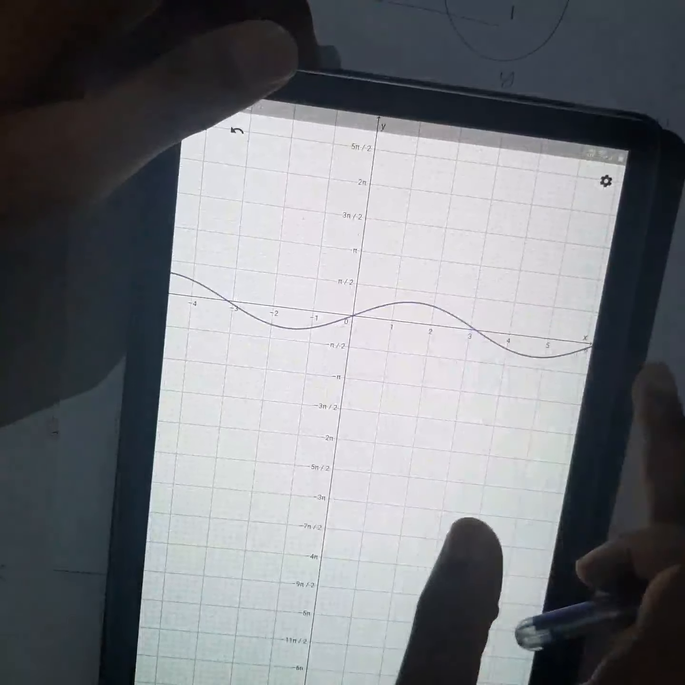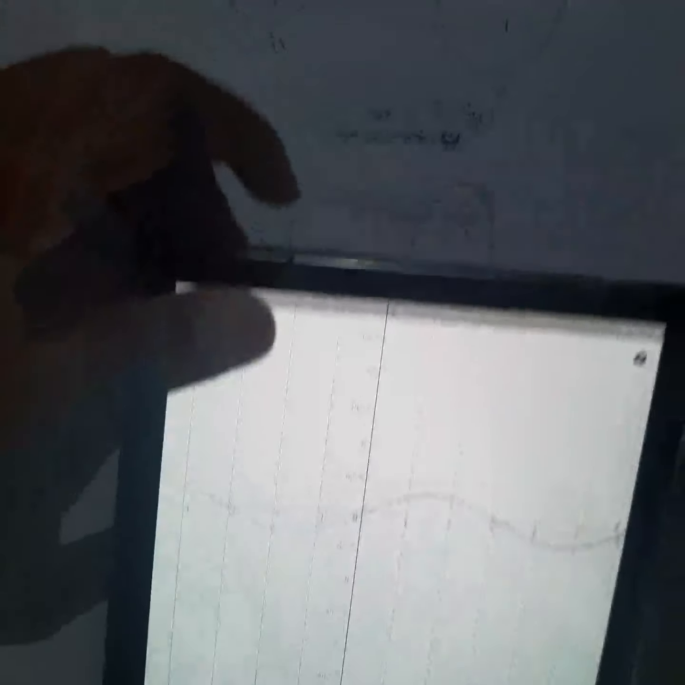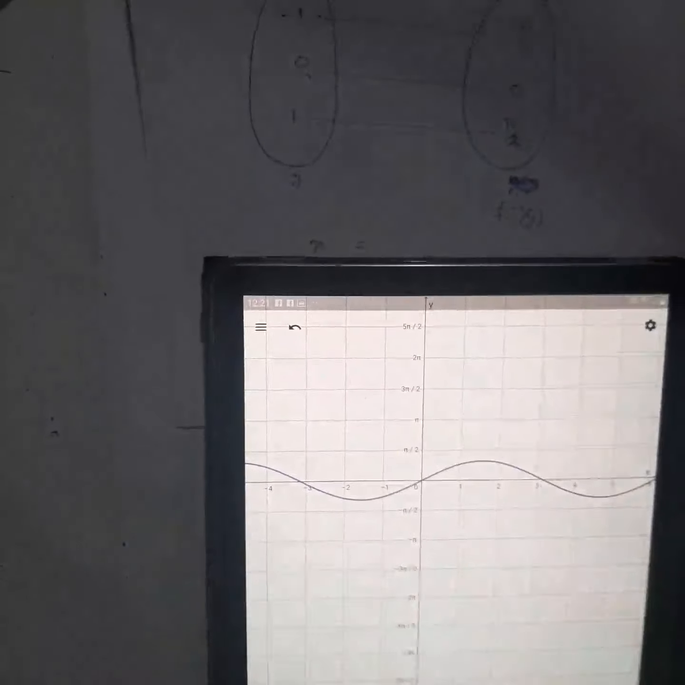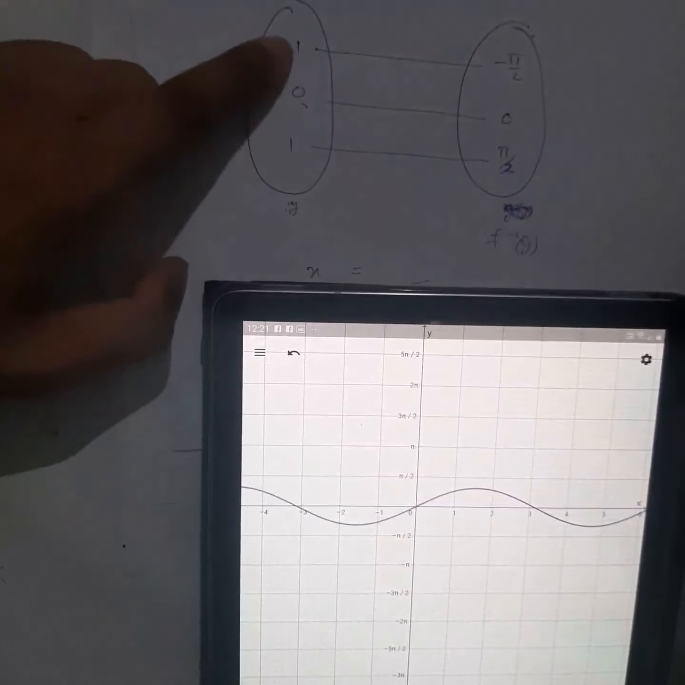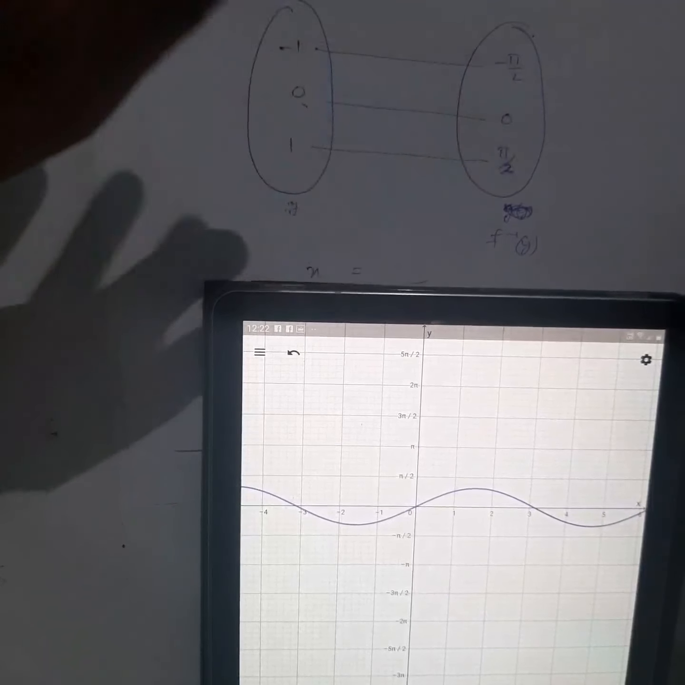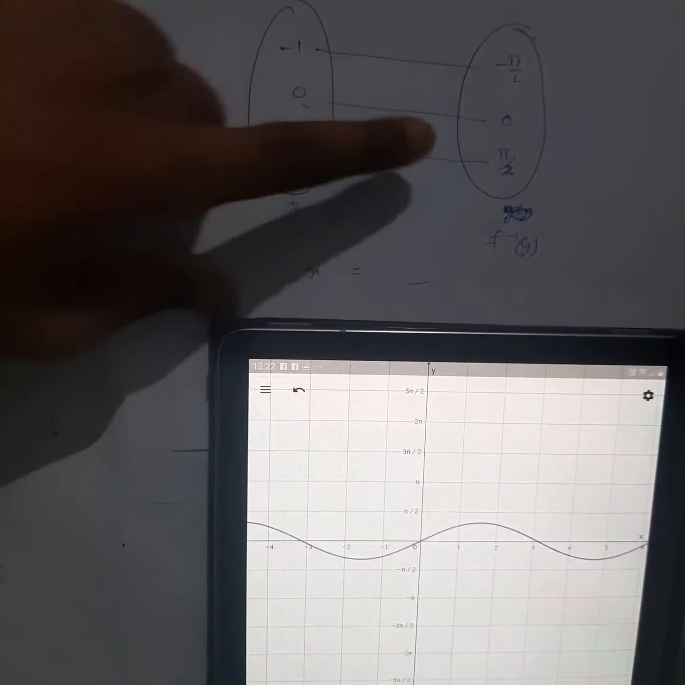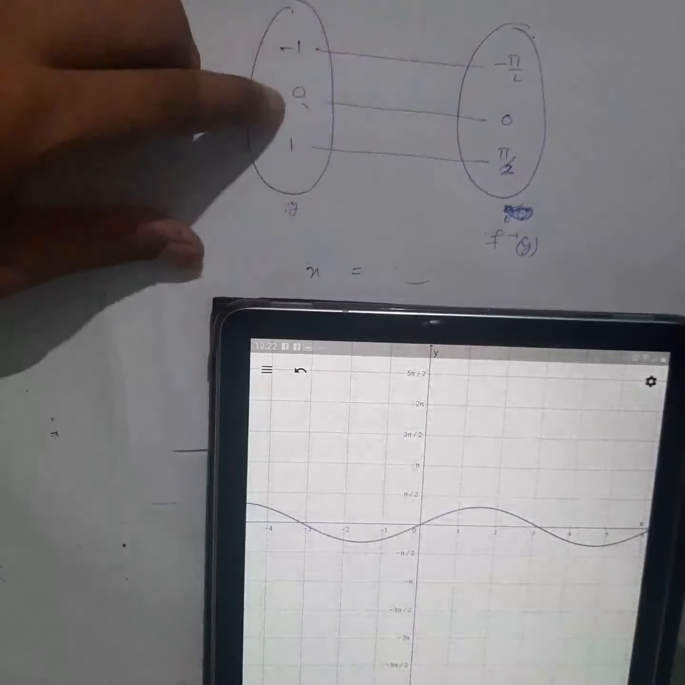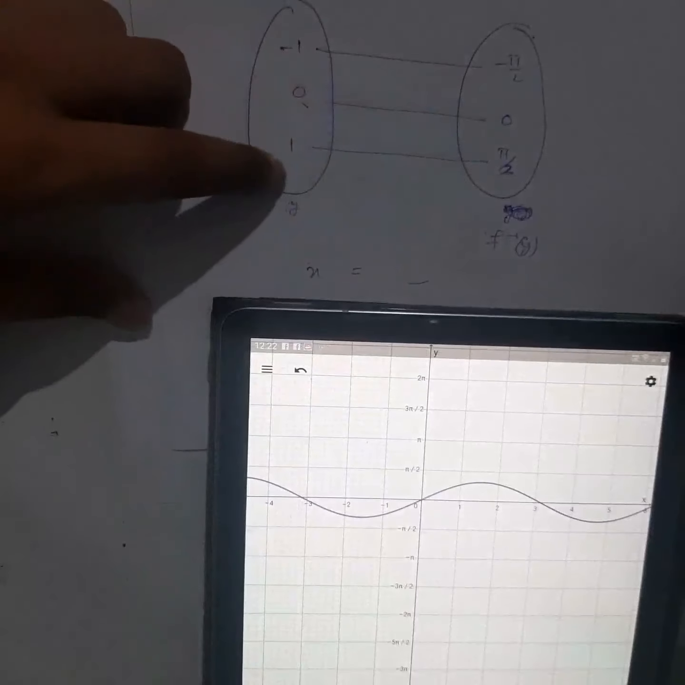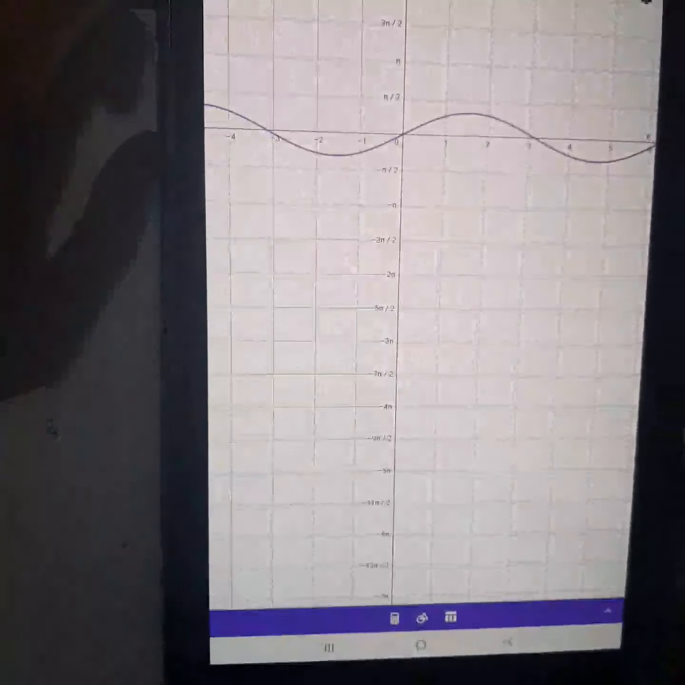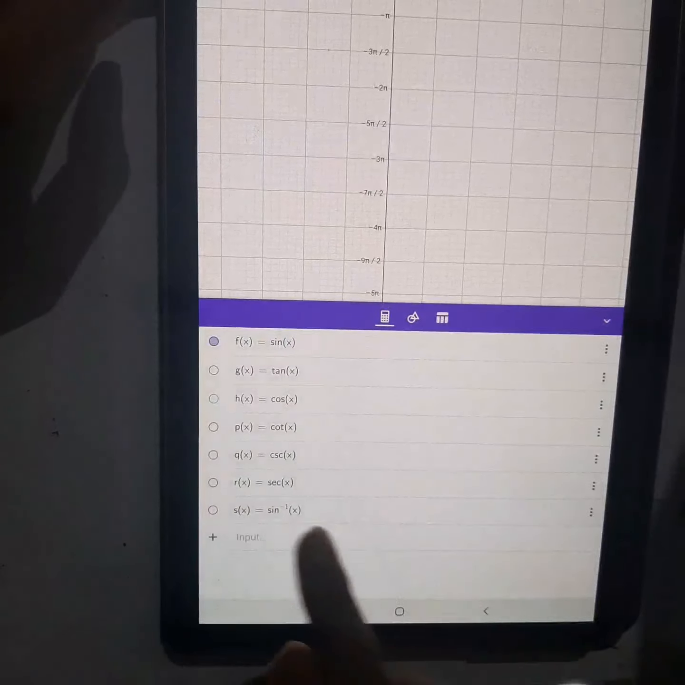This time the x-axis I'm taking in terms of value, and the y-axis I'm taking radian because I'm going to draw the graph for the inverse. So see, the moment I draw the graph for this one, in the mapping it will be like this, right? Minus 1, 0, 1 will be here, minus pi by 2, 0 and pi by 2 will be here, right? So see here, when I draw the graph, the image of minus 1 must be minus pi by 2, the image of 0 must be 0, and the image of 1 must be pi by 2.